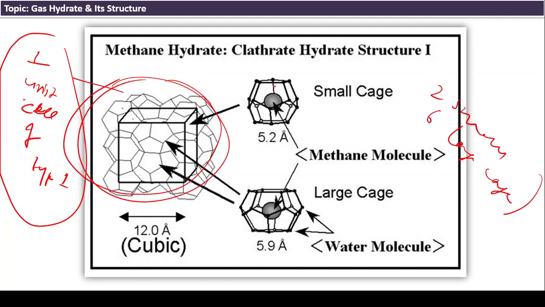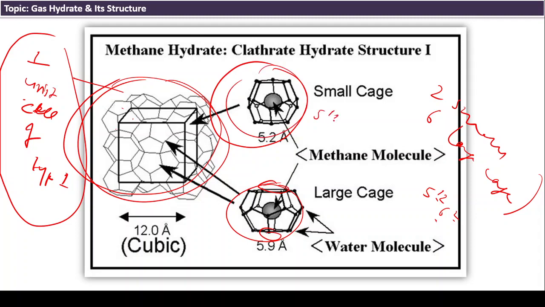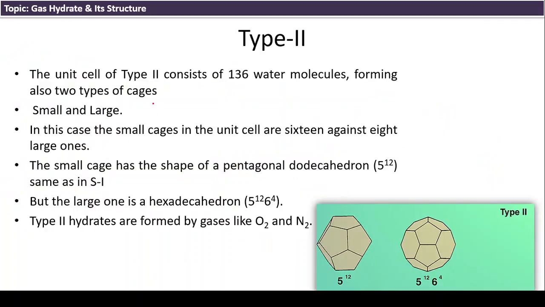The small cage shape is like this one and the large cage is like this one. In the large cage, there are 12 pentagonal faces and 2 hexagonal faces. The top and bottom are the two hexagonal faces and the remaining are pentagonal. In this diagram, 5 to the 12 means 12 pentagonal faces. I will show you that figure again.